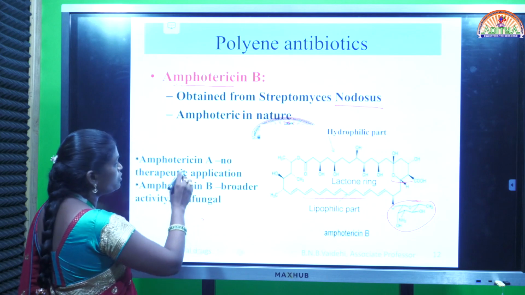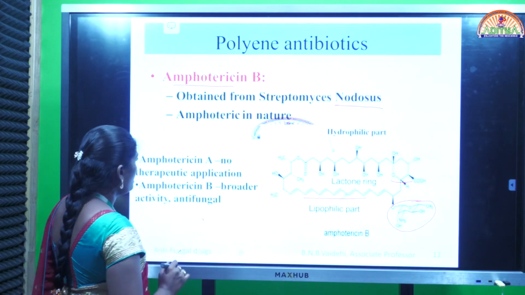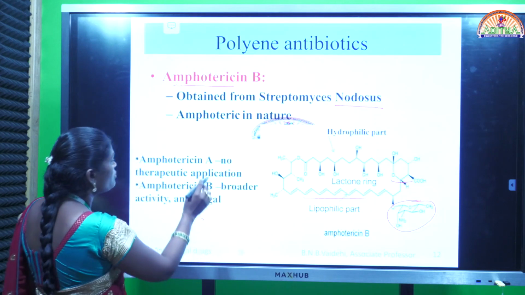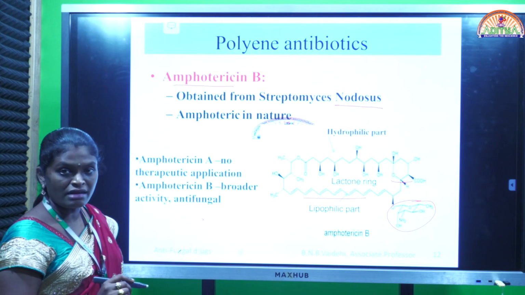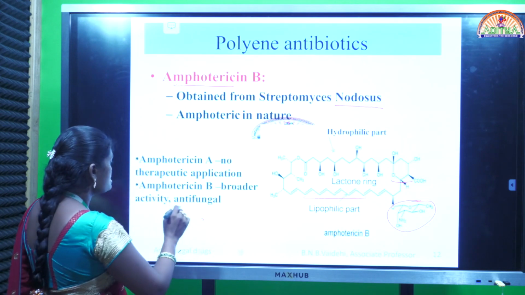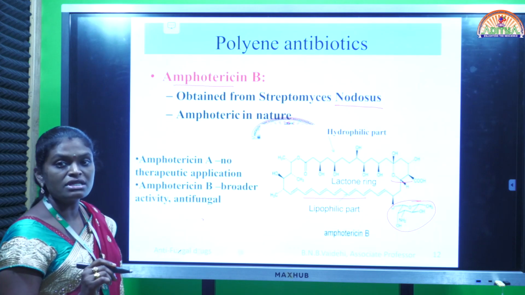And see, mainly two types of compounds are there, amphotericin A and amphotericin B. But amphotericin A is not having any therapeutic activity. Only amphotericin B is having therapeutic activity. That is antifungal. That's why the drug is named amphotericin B.